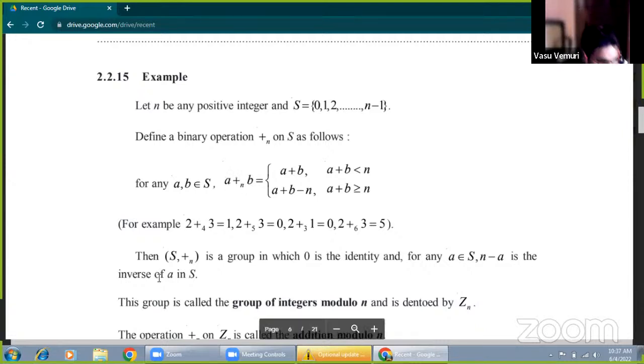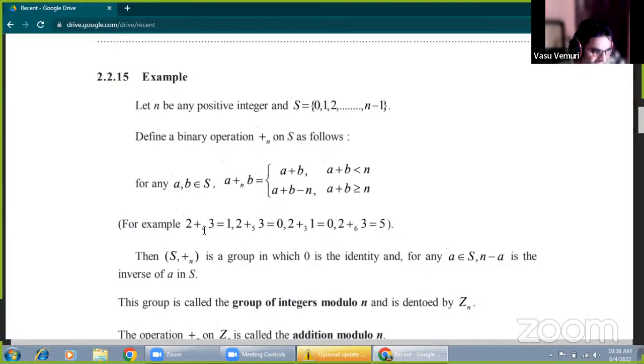Suppose, students, one example is 2 addition modulo 4 of 3. What is the value of this? 4 divides 2 plus 3, which means 2 plus 3 is divided by 4. What is the value of 2 plus 3? 2 plus 3 is 5. 5 divided by 4, what is the remainder? That is 1.